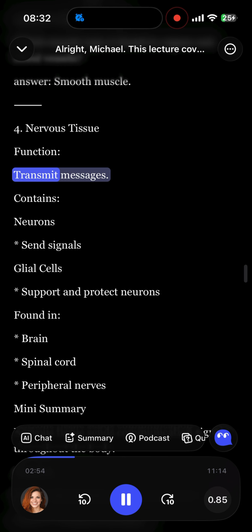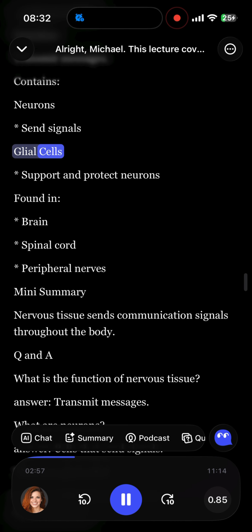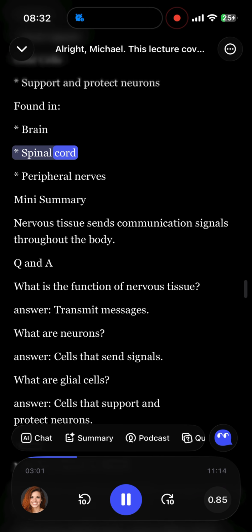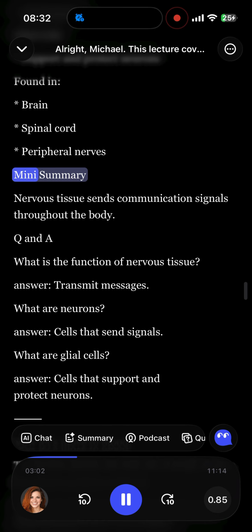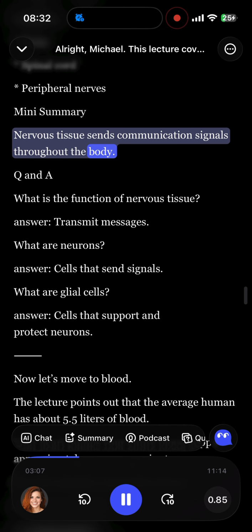4. Nervous tissue. Function: transmit messages. It contains neurons, which send signals, and glial cells, which support and protect neurons. It is found in the brain, spinal cord, and peripheral nerves. Mini summary. Nervous tissue sends communication signals throughout the body.